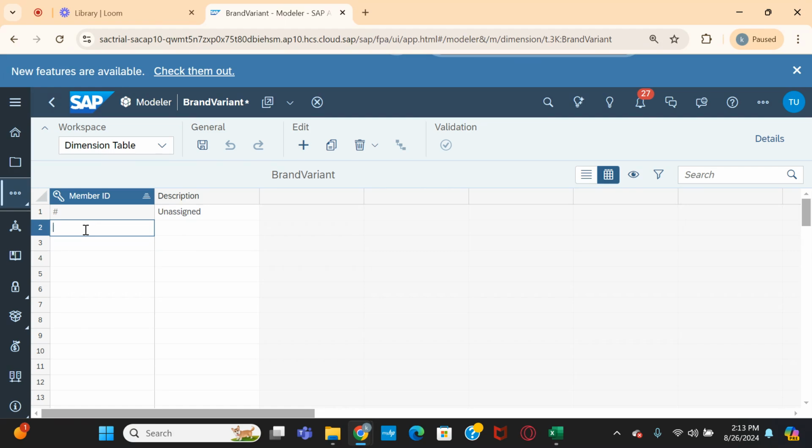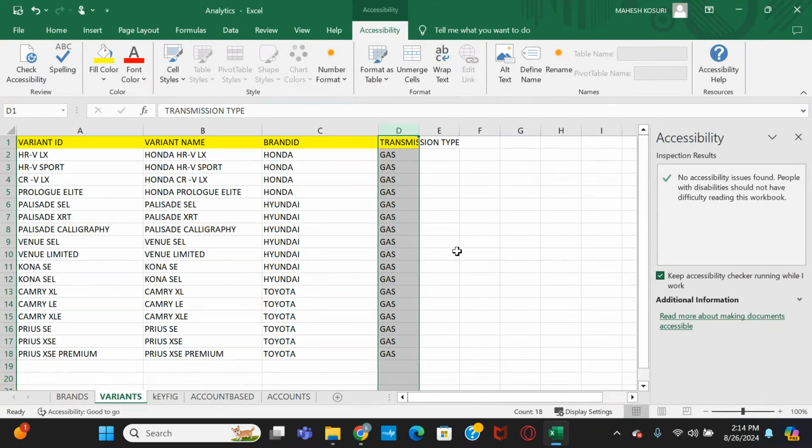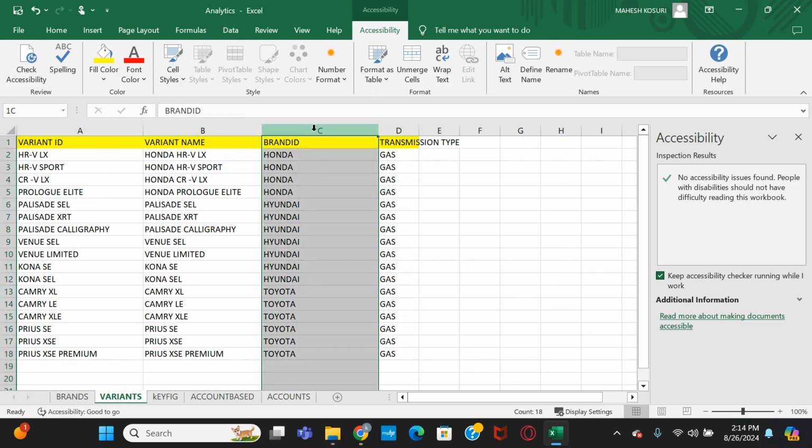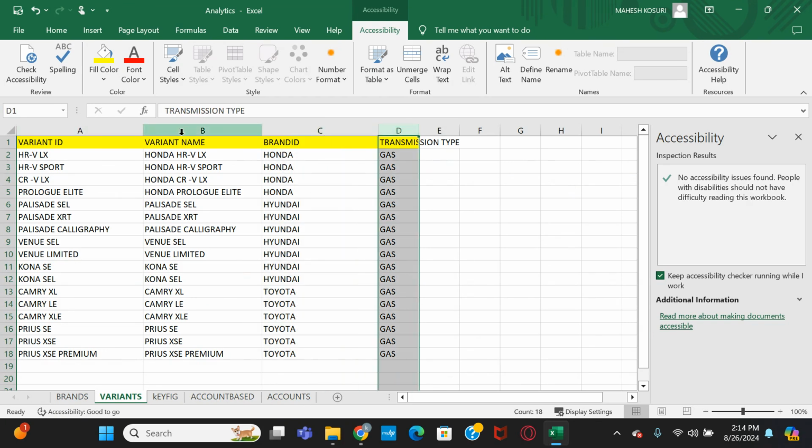But here we have something we need to understand. Here you can see this Excel file. This is my source file, right? The file is my source system, and in the source system I have one Excel file. This data I want to bring into the dimension table. Here there are actually four fields: brand ID, transmission type, ID, and a name.